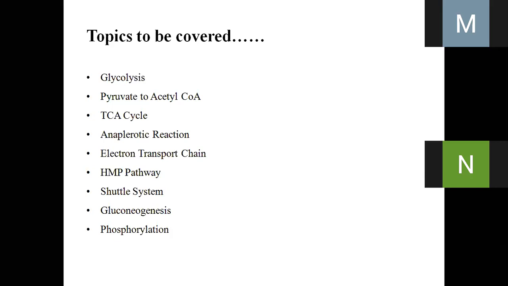Then the veterinary faculty has some extra topics: ruminant gluconeogenesis, and digestion of carbohydrate and protein in ruminants. For the agriculture faculty, there is another topic known as the glyoxylate cycle. There is also something for fish, metabolism in fish. And biotech will learn all these things. So do you have any questions so far?